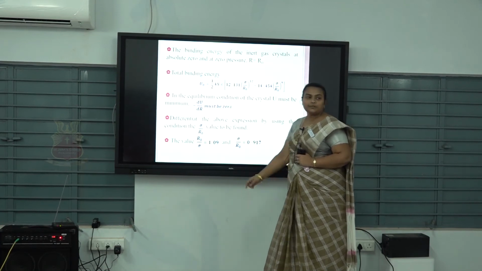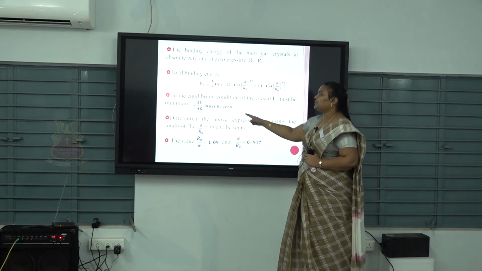We consider the crystal under equilibrium: minus dU by dR must be 0. Why? Because the crystal U must be minimum.